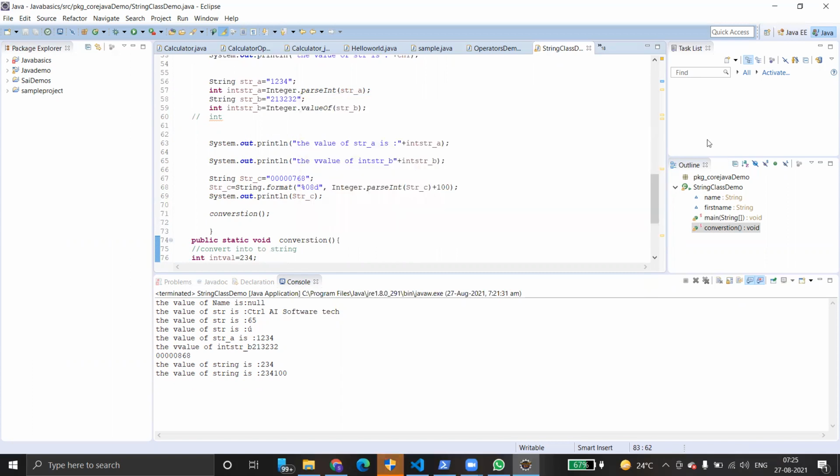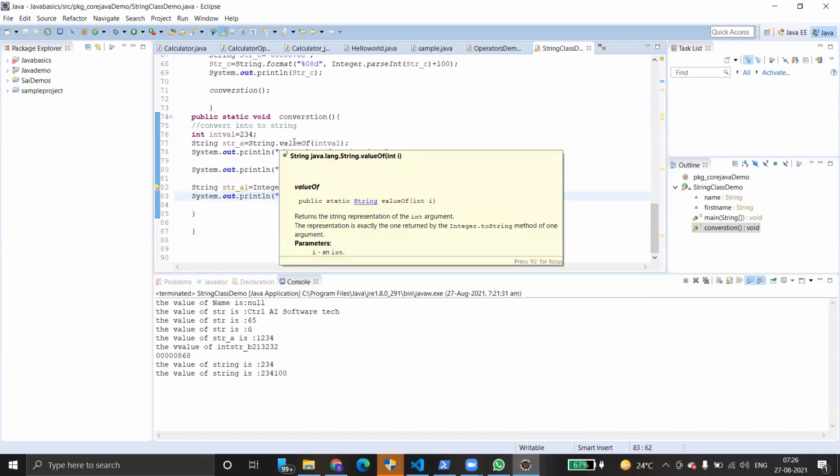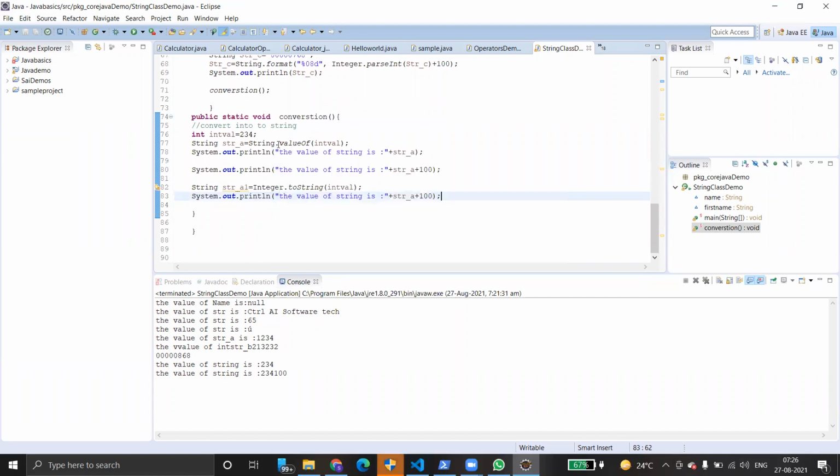So similarly, if you want to convert any string to integer and integer to string, you can do that. Not only string and integer, we can convert long into string, and double into string. We can do anything by using valueOf. By using valueOf, we can convert anything. Currently, we are using integer, but we can also use float, double, whatever you want.